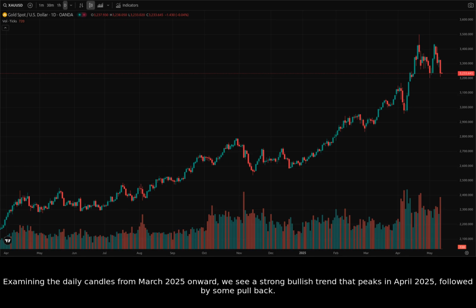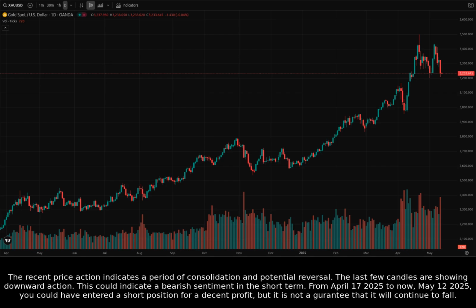Examining the daily candles from March 2025 onward, we see a strong bullish trend that peaks in April 2025, followed by some pullback. The recent price action indicates a period of consolidation and potential reversal. The last few candles are showing downward action. This could indicate a bearish sentiment in the short term.